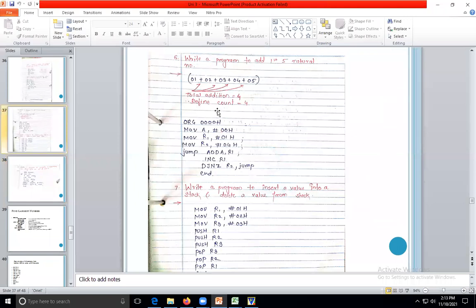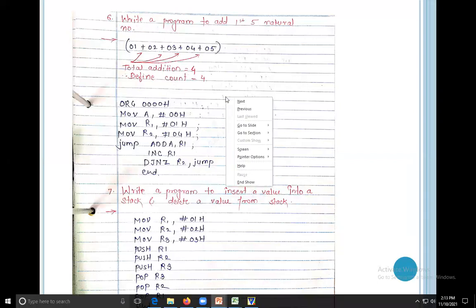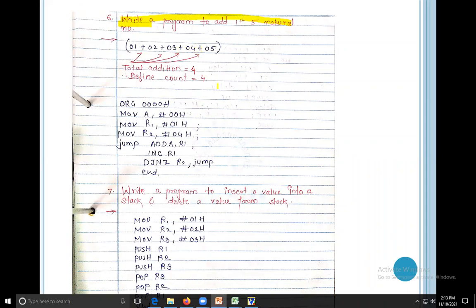So this program we have worked on. Write a program to add the first five natural numbers. If I write 1 plus 2 plus 3 plus 4 plus 5, you will get the answer 15. You will get the answer 15. Okay. So see, here the number is moved to A, comma 0, and 1 here, and 4 or 5 is required, then add and increment.